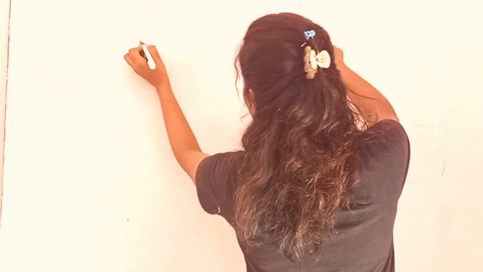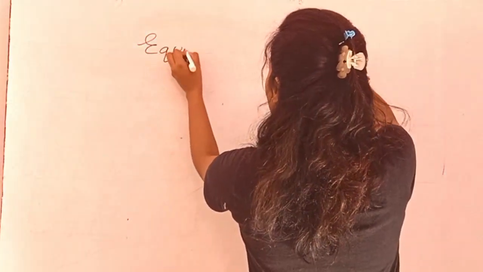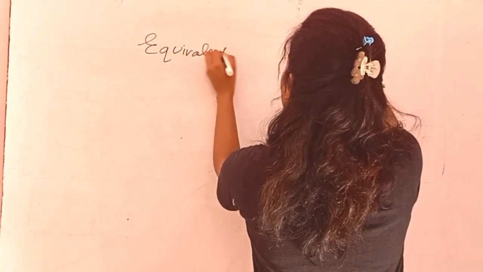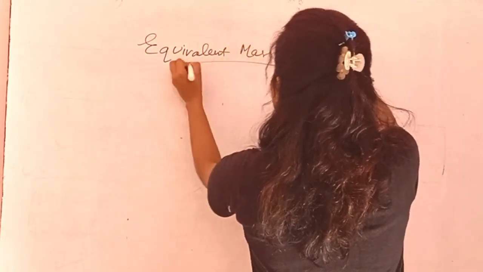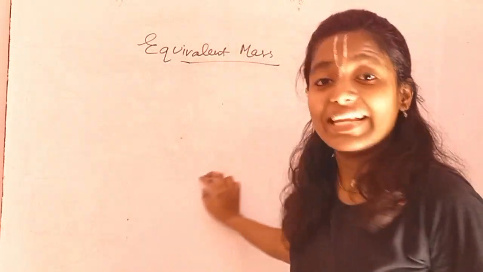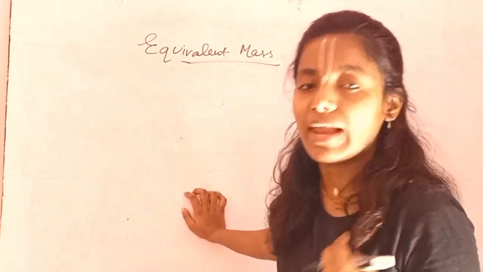Now, one interesting topic arises: equivalent mass. What do you mean by equivalent mass?